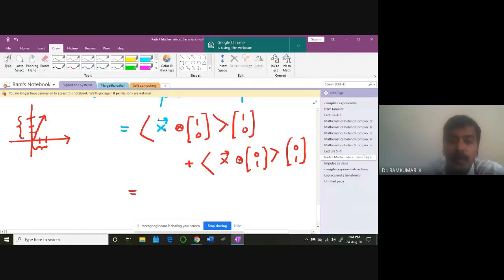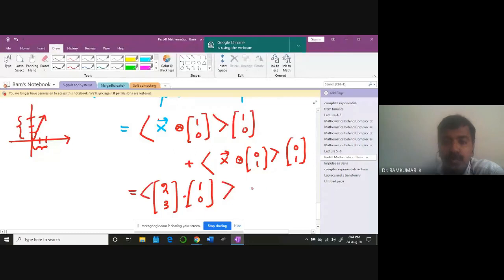So for this case, when I take 2, 3 and take the inner product with 1, 0, I am going to get 2. So the inner product value is going to be 2. Okay, the second case, 2, 3 again with 0, 1, inner product. So what do I get?